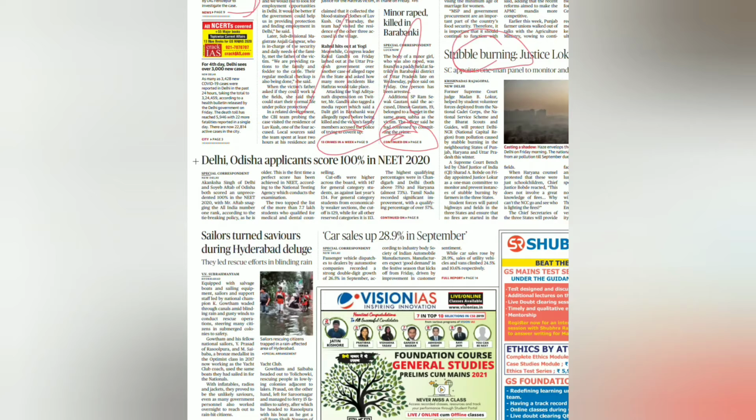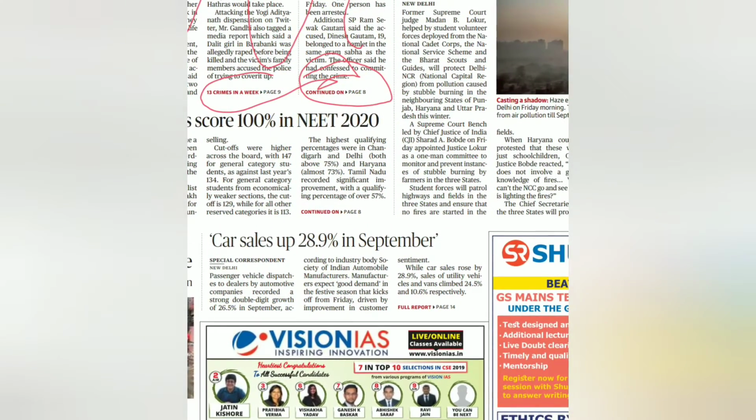See, I am not saying that this is not going to take time or anything. For example, I'll give you a very sweet example. See, you have 'car sales up 28.9% in September.' Now you'll tell me there is nothing that can be connected here, but you remember there were investment models that we talked of in our syllabus in GS3, or the infrastructure when we were talking of.